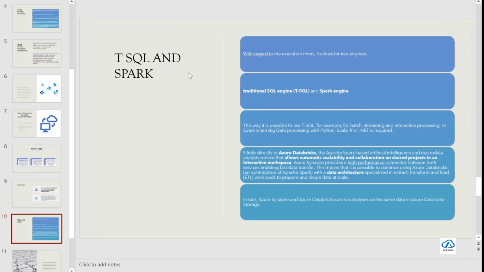So going back, I just wanted to show you the Synapse Studio and stuff. Okay. And now, because we already talked a bit about T-SQL and Spark, right? For execution, it follows one of two engines. It allows a traditional SQL engine, which is T-SQL, and also a Spark engine. Okay. So as we saw, within the Spark pool also, it is quite possible for us to start using the T-SQL syntax as well.